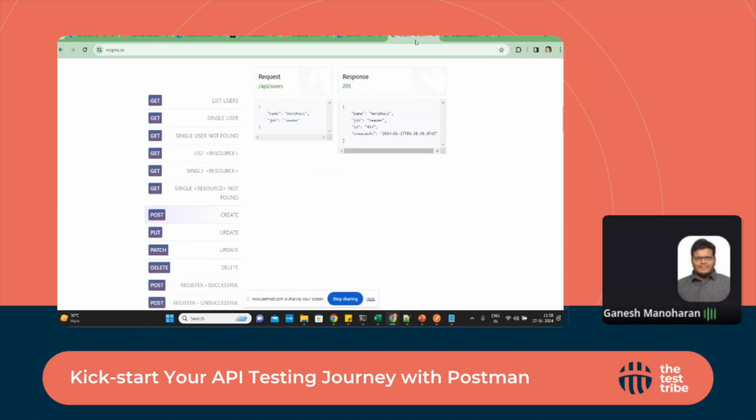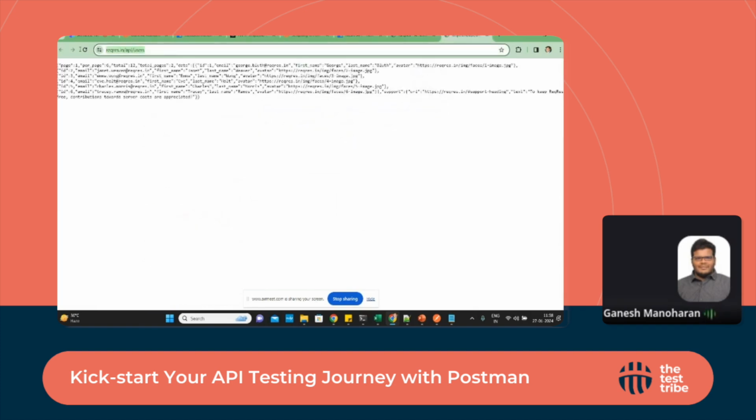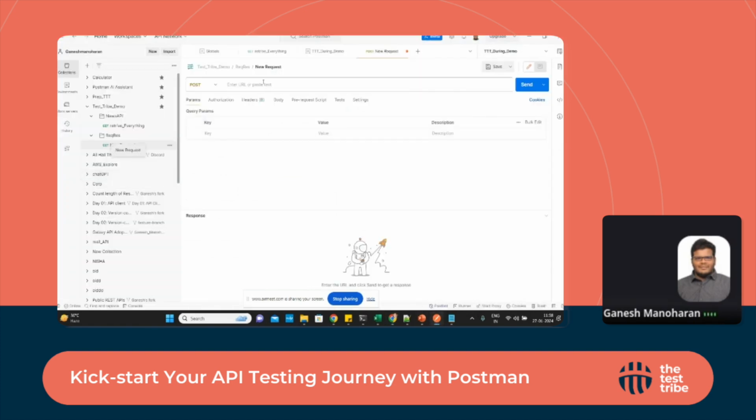If I right click on this one, it will open a new tab with the details of the endpoint URL. I'm going to add it here quickly. And once we save, only then will it get saved. We need to save everything in that one.